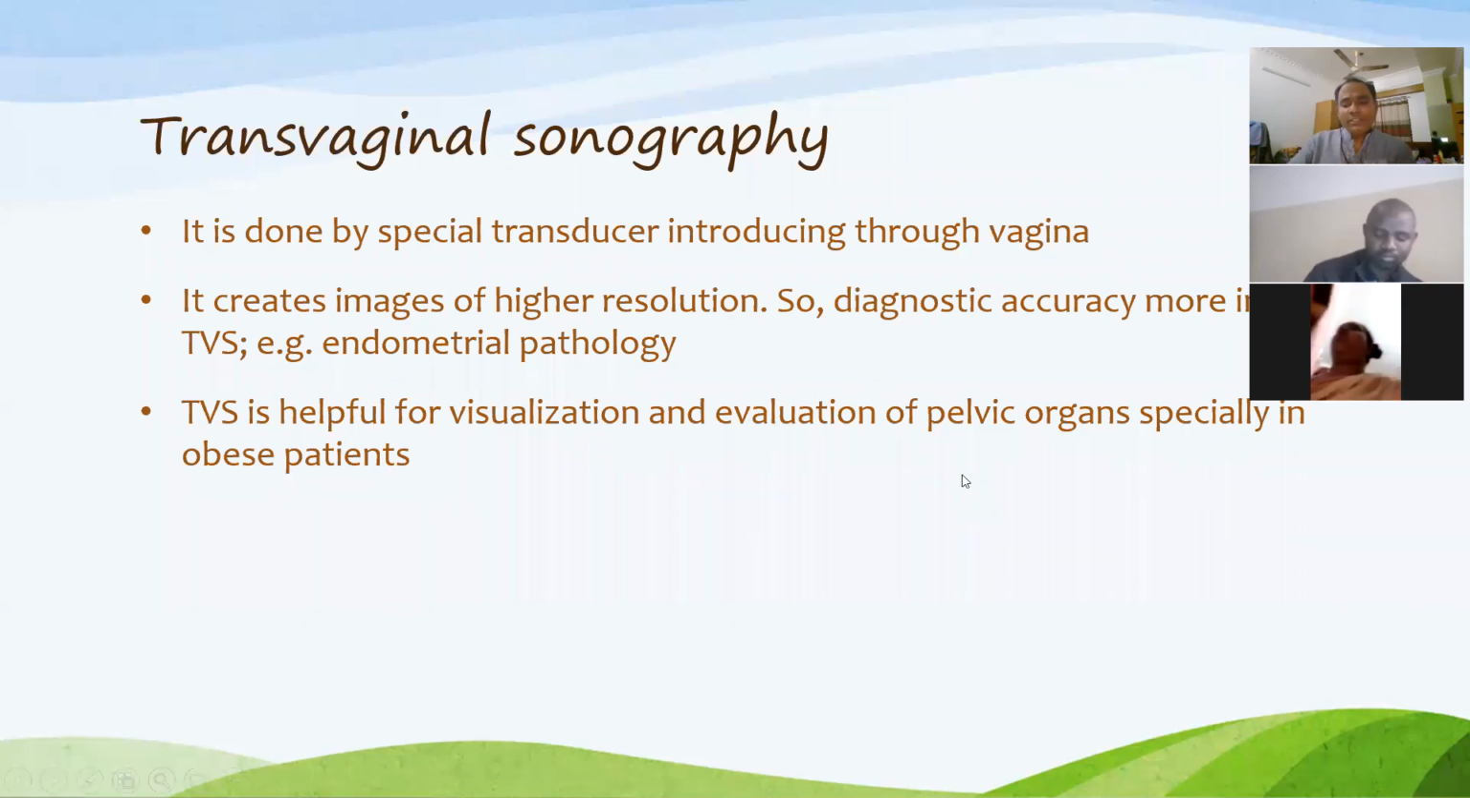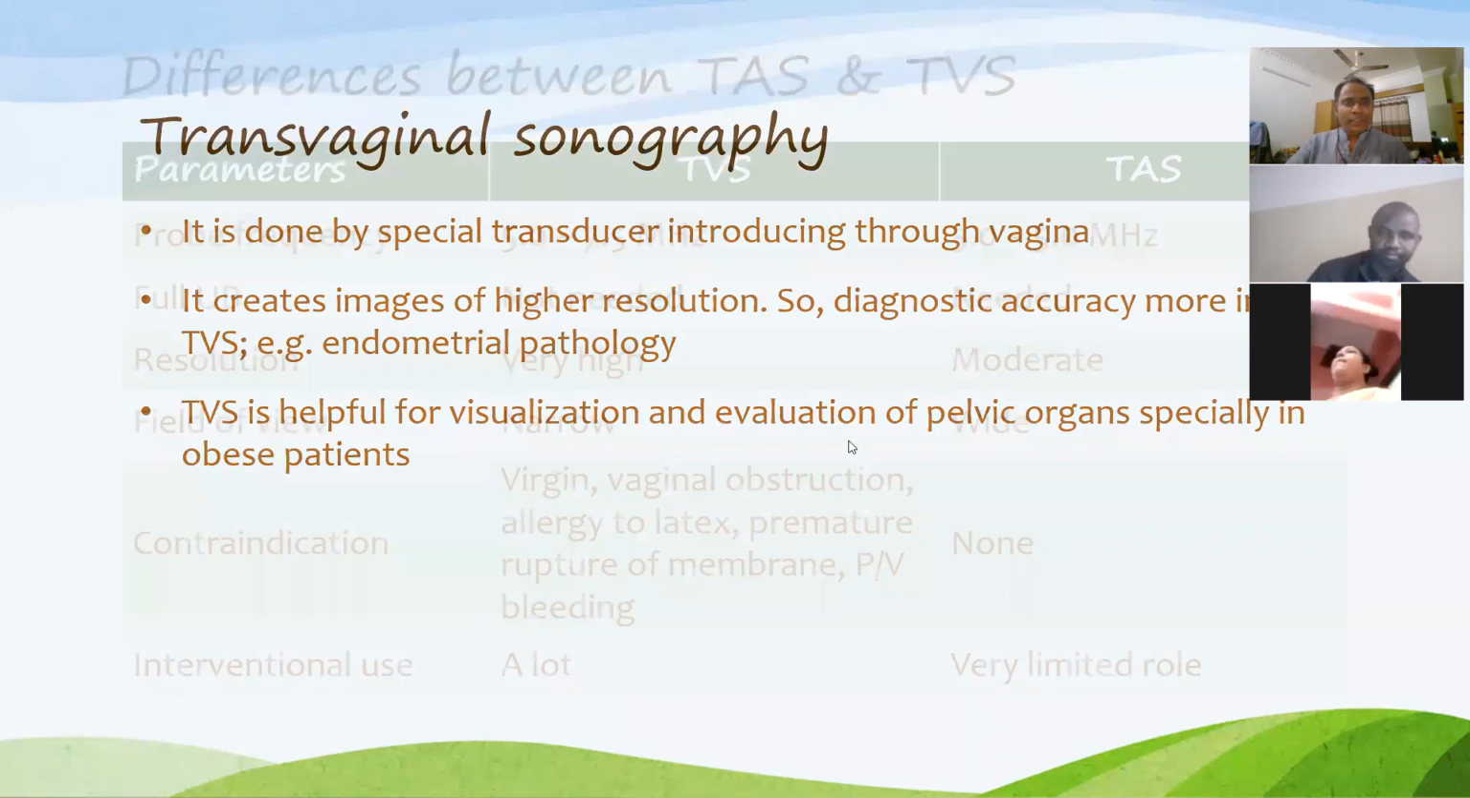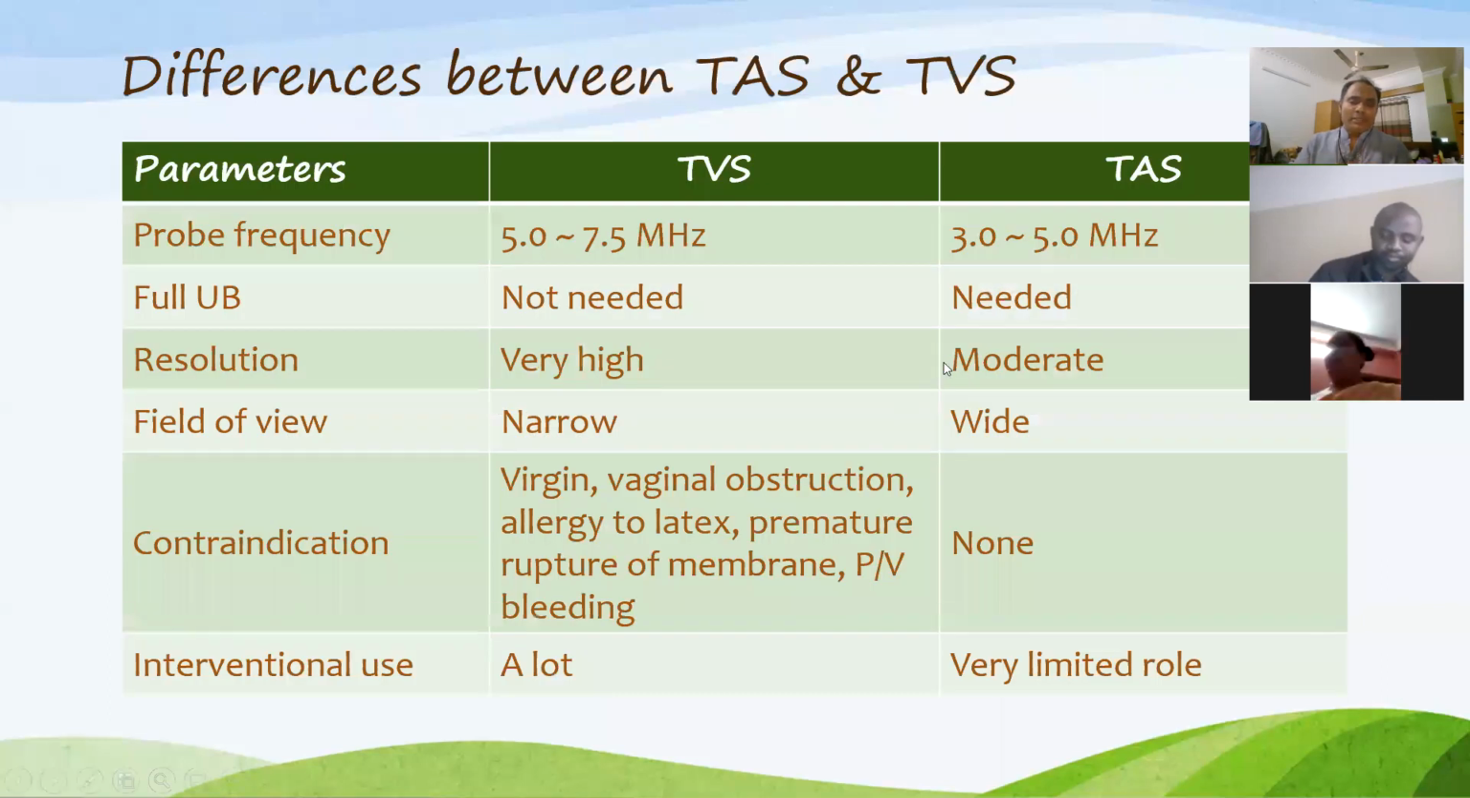So in case of an obese patient, sometimes it is difficult to image pelvic organs. In case of an obese patient, you will have difficulties in imaging all organs. So we have another option in our hand: TVS can be an alternative for obese patients for the evaluation of the pelvic organs. Now let us see the differences between transvaginal sonography and transabdominal sonography.